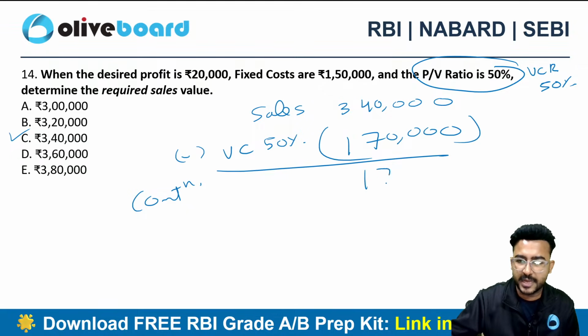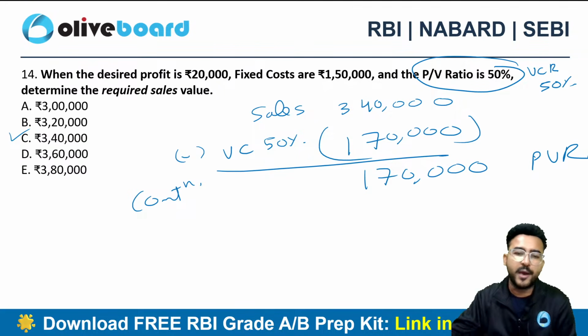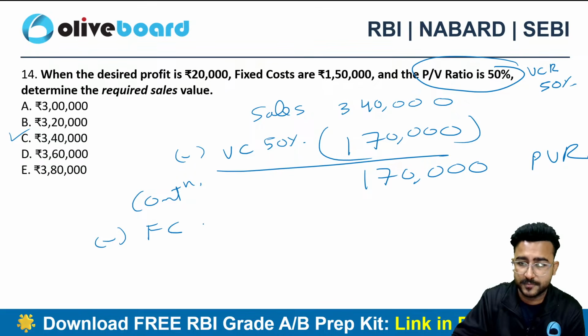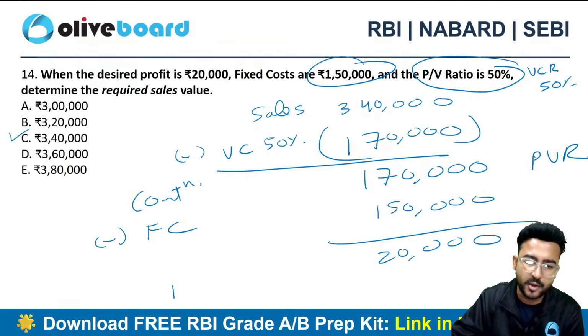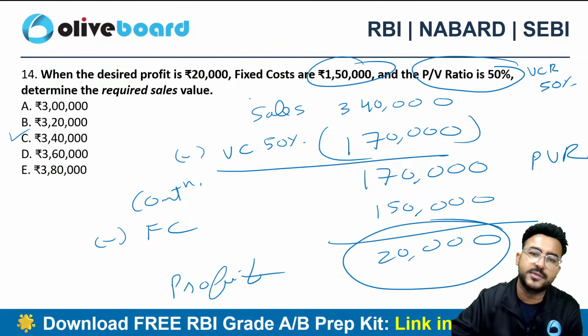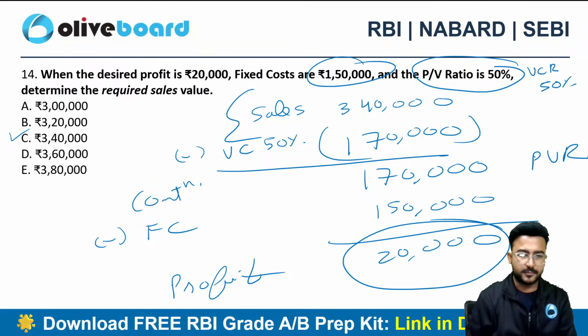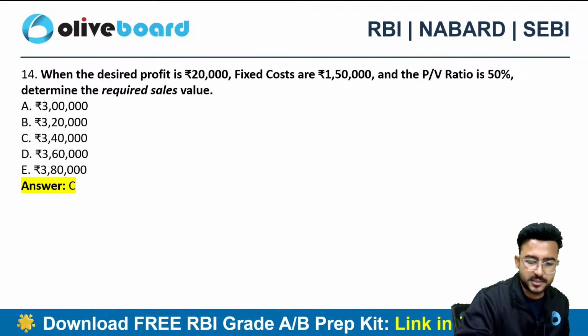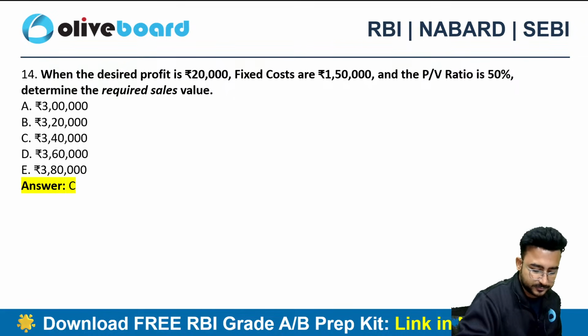What will remain? 1,70,000, which is nothing but my contribution to sales ratio also, right? Now I need to first cover my fixed cost. My fixed cost is 1,50,000. Have a look. You now have a profit of 20,000. So if you want to earn a profit of 20,000, you need to do sales of 3,40,000, right? So we have just cross-checked the formula as well.